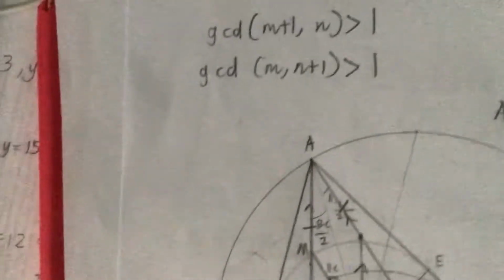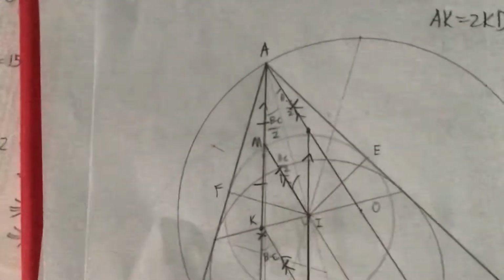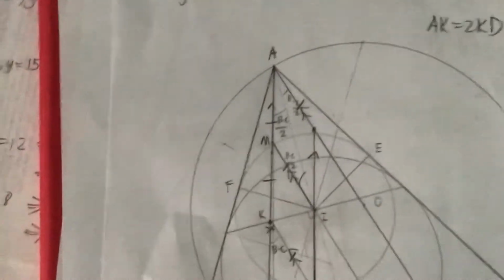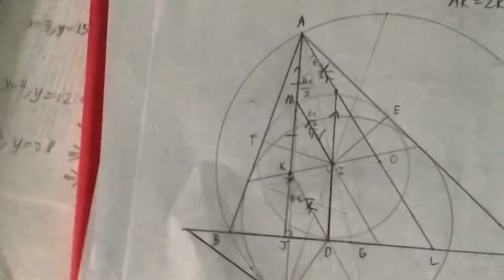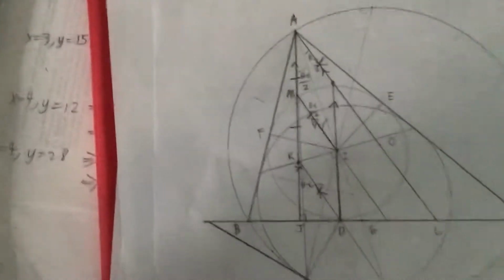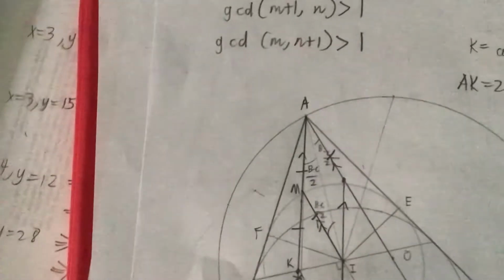So I thought maybe I can let M be the midpoint of segment AK. And then we also have the added bonus that angle AIK is 90 degrees. So this actually gives us the midpoint of the hypotenuse of a right triangle, which has some nice properties: MA equals MK equals MI. M is the circumcenter of the right triangle AIK.